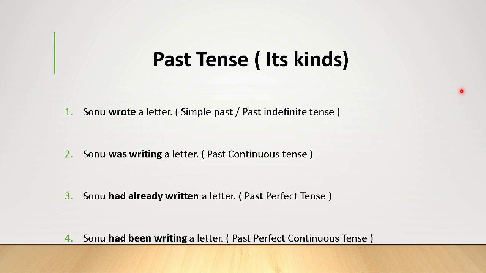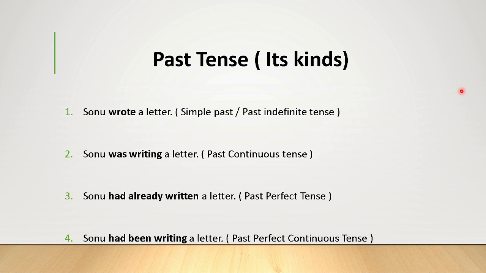Look at here. In the first sentence, that is very simple past, Sonu wrote a letter. And in the second sentence, Sonu was writing a letter. Here starts the confusion among the students between present continuous, past continuous, and future continuous. As I said, tense is nothing but time. Sonu was writing a letter.